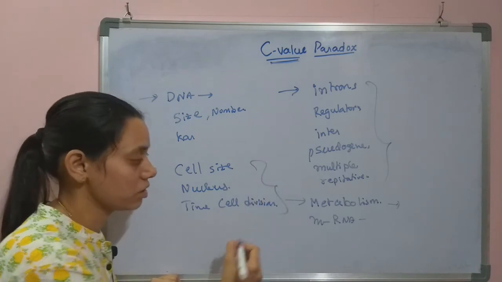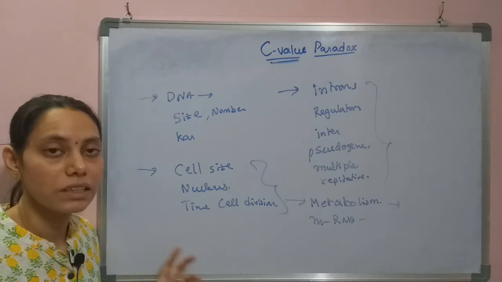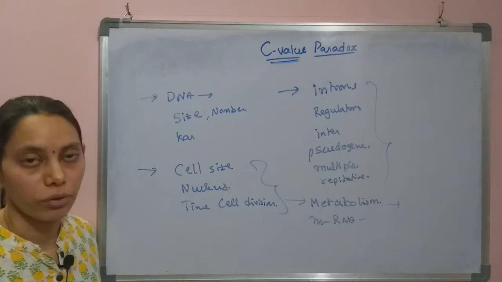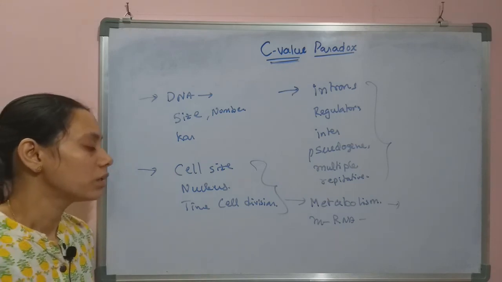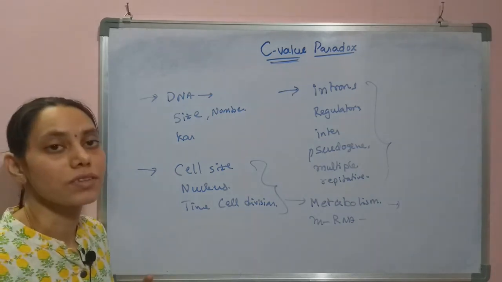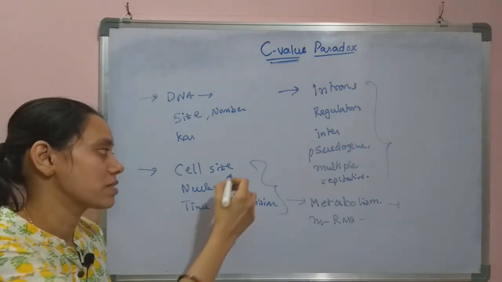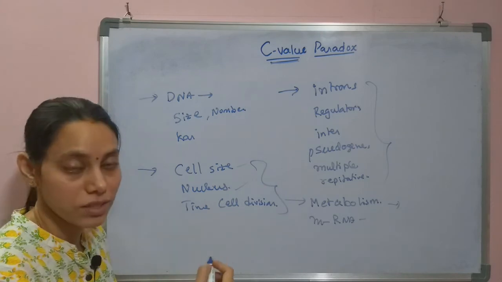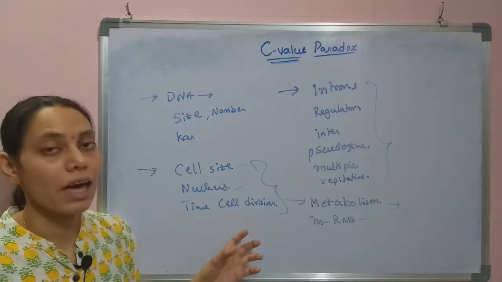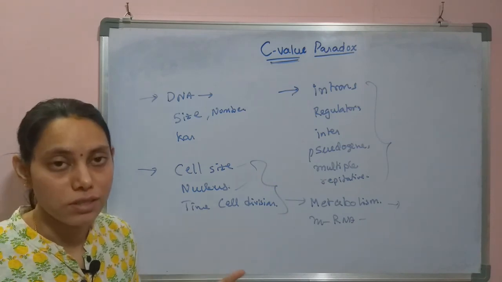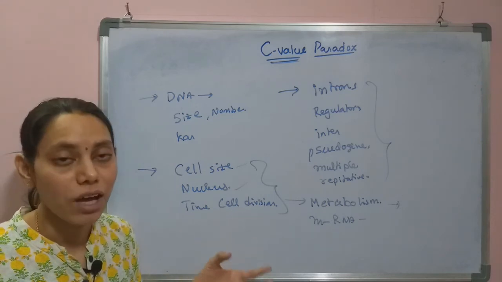So these three things are also dependent on the C value or the genetic complement of a haploid organism. So these are the other explanations. That means as the genetic content increases, the cell size increases, the size of the nucleus increases, and the time taken for the cell division also increases, which are all characteristic features of an organism. So these are the explanations for the C-value paradox.